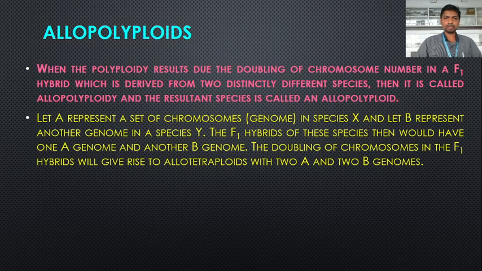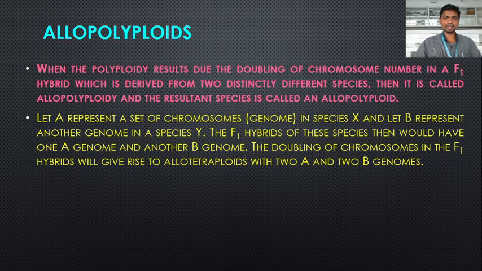Doubling of the chromosomes, here the genome present in the F1 hybrid has been doubled, but this F1 hybrid has been produced from two distinctly different species. These are X and Y. How are they different? Because their sets of chromosomes are different. Species X consists of A genome, while species Y consists of B genome. These are distinctly different species.